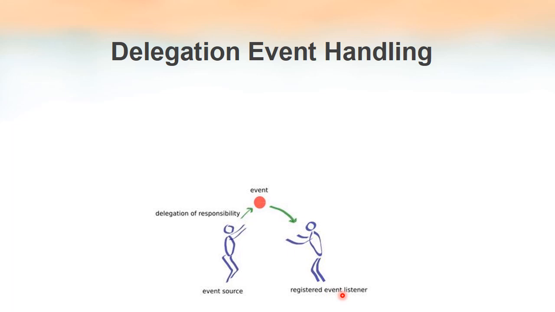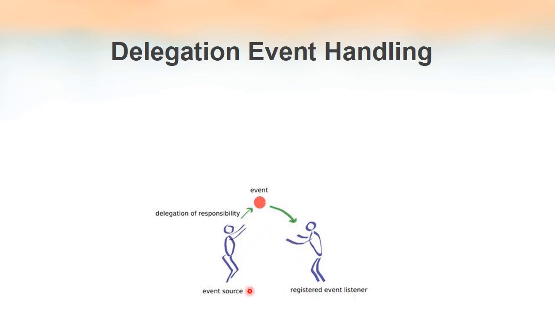As you can see, there is a source and this is the registered event listener. The word registered is very important because there are so many listeners in Java. So when an event occurs at this event source, it will send that event only to those listeners that are registered with this source.